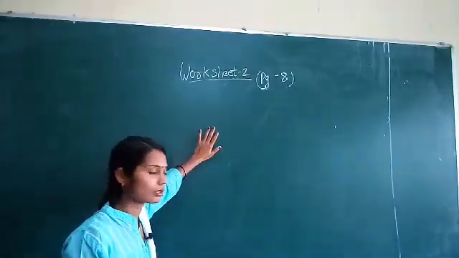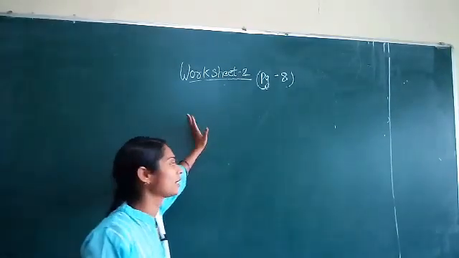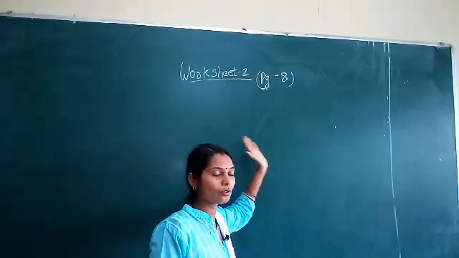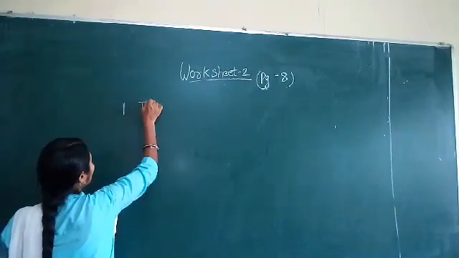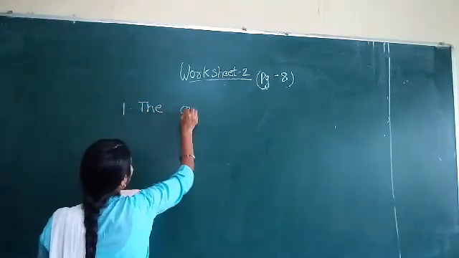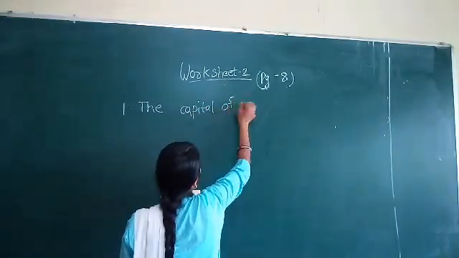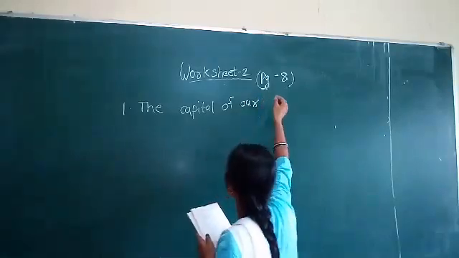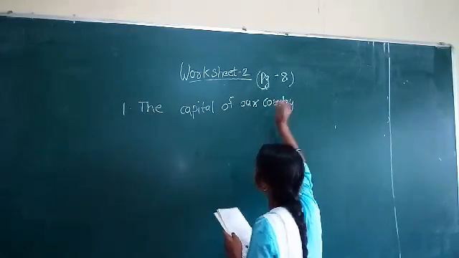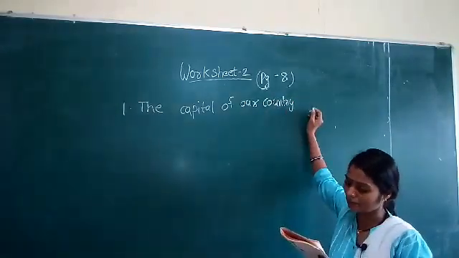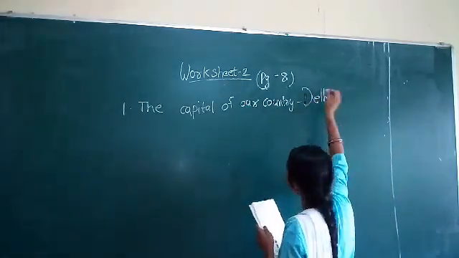I am writing it here on the blackboard and you do it in your textbook and send it to me. I will not find it out in your grid. You have to find it out in the grid. Understood? So the first one: the capital of our country. What is the capital of our country? I think all should know that, isn't it? Yes, Delhi. Delhi is the capital of our country.